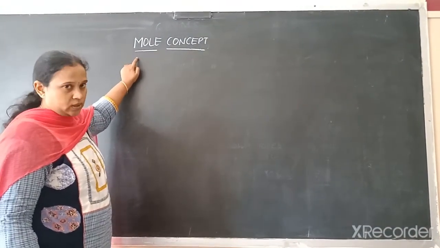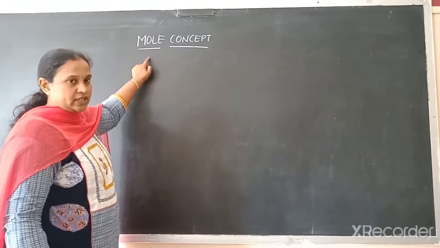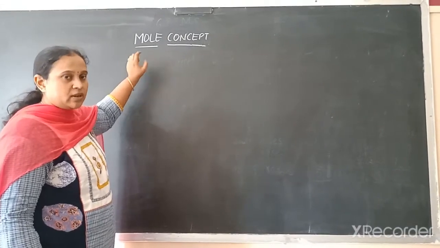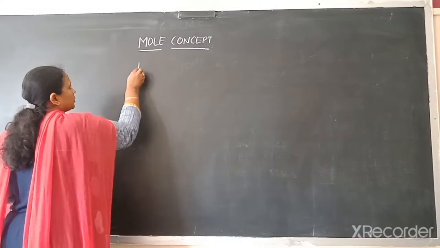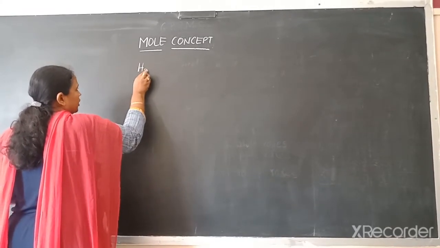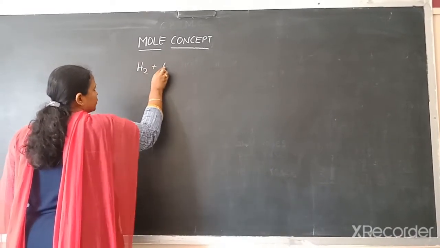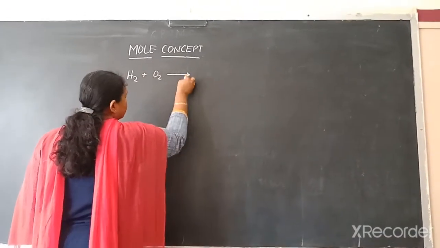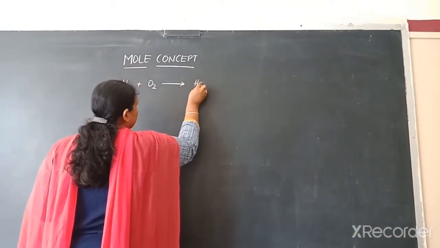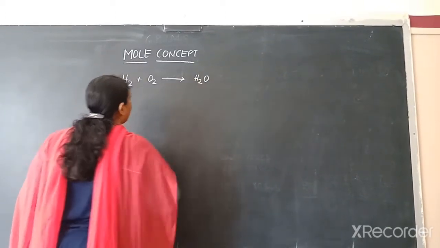What is mole concept? Before going to this, first I will explain one small reaction, that is hydrogen H2 when it reacts with oxygen O2 together forms water, that is H2O.